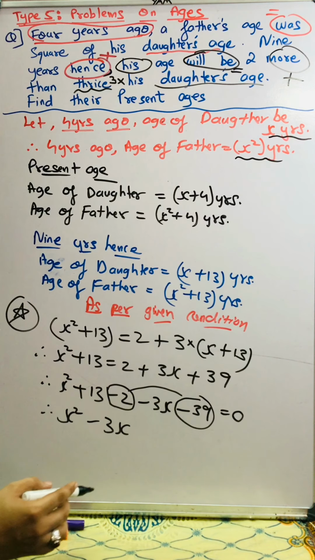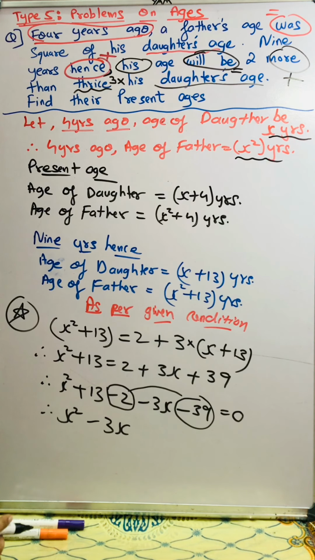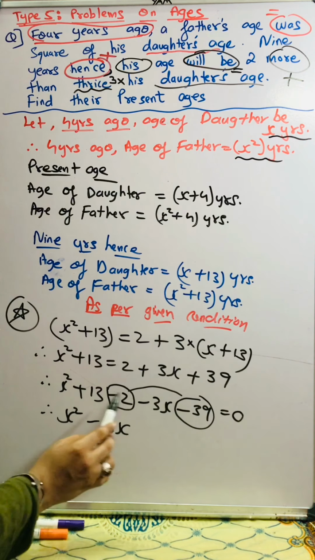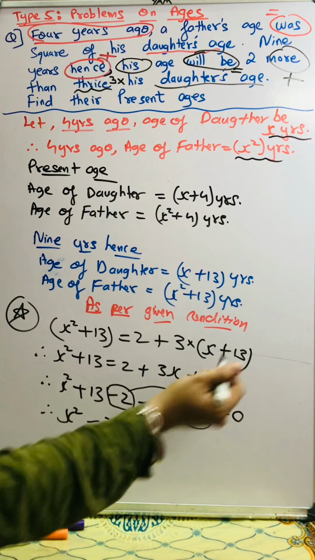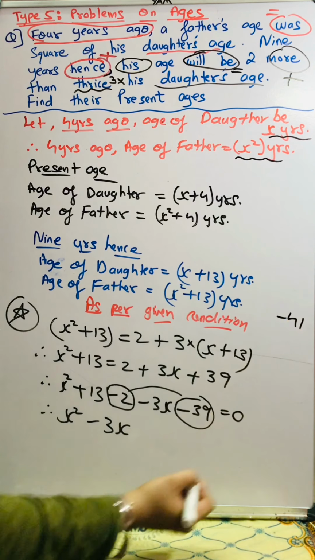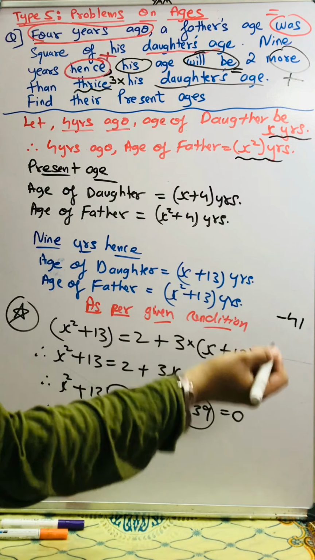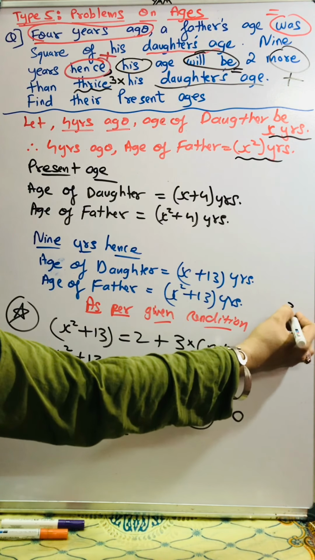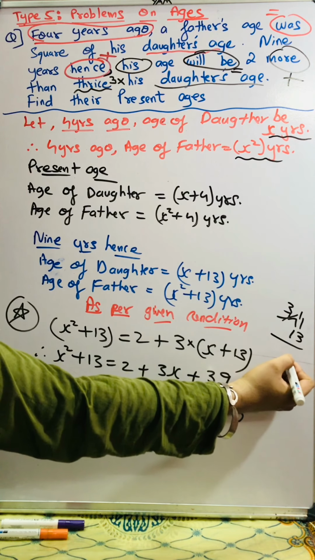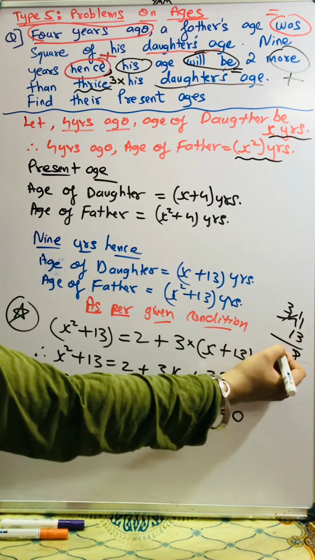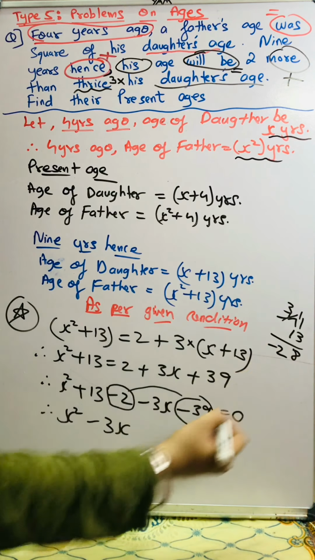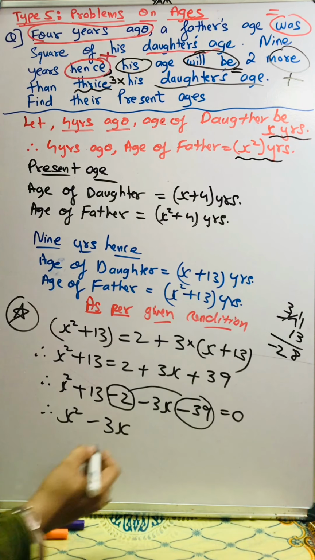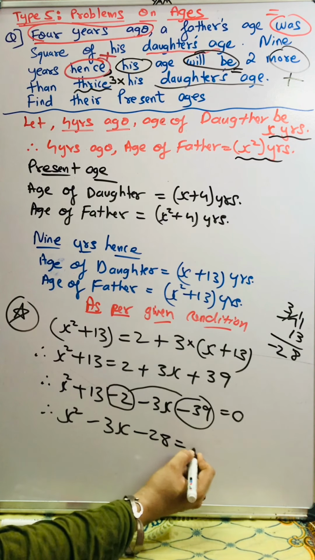Minus 2 and minus 39 comes to what? Minus 2 and minus 39 comes to minus 41. Minus minus adds. So it comes to minus 41. Okay, minus 41 and plus 13. So I have to add 13. So minus plus is minus only. So I get 41 minus 13, it is what? 28. So I'll get minus 28 is equal to 0.